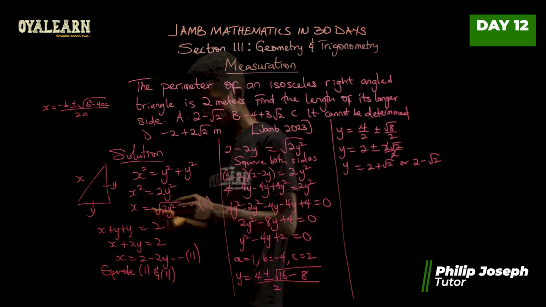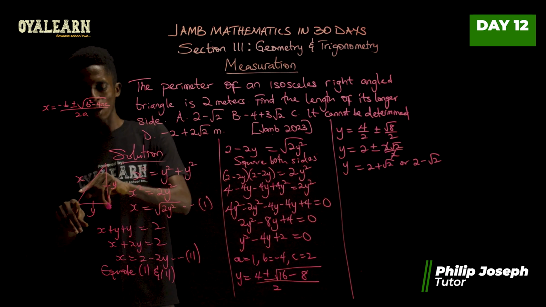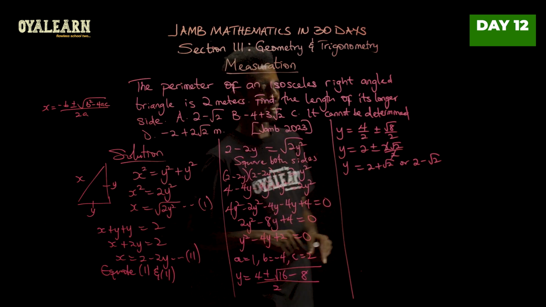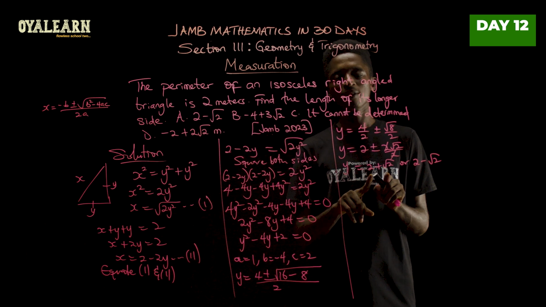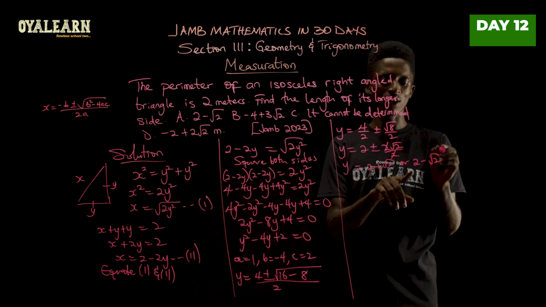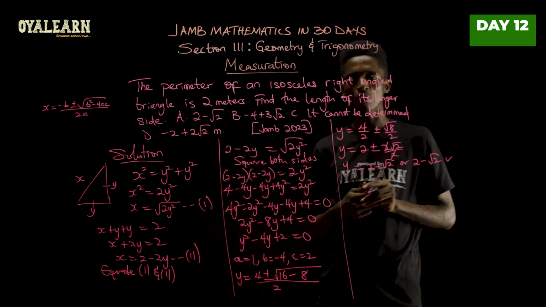Now, let's come back here. The perimeter of this entire shape is 2 meters. So there is no way the length of one side is going to be greater than 2. Therefore, we're going to work with 2 minus root 2 as the value of y. So this will be the accepted value of y.